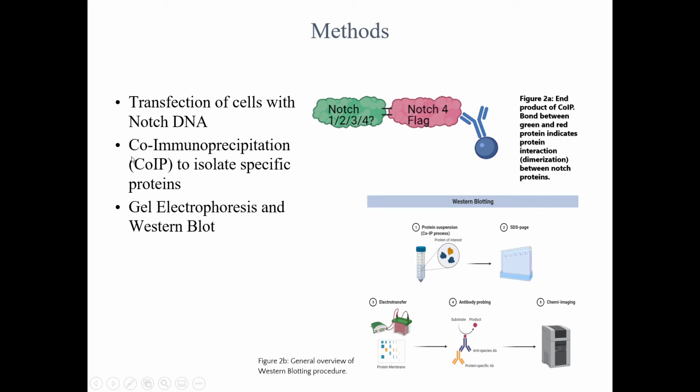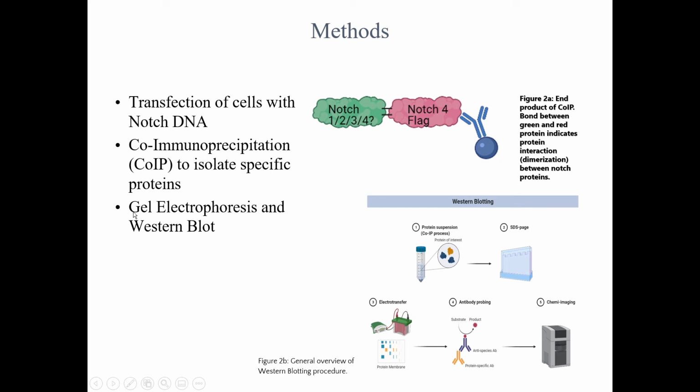Our next step after we isolated the cells that are transfected was a co-IP, co-immunoprecipitation. This essentially is to just isolate this little guy right here, which is the proteins bound to a little bead. It's how we isolate these proteins from a mess of other proteins inside of a cell, because there's a lot going on.